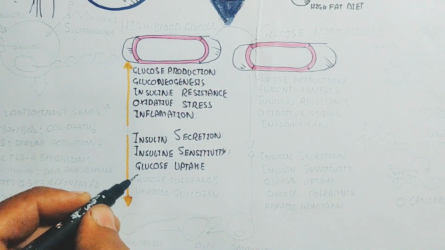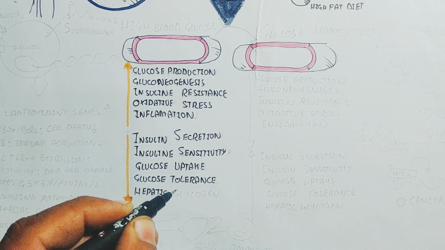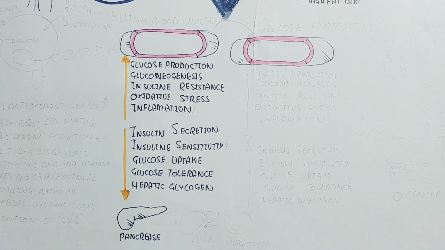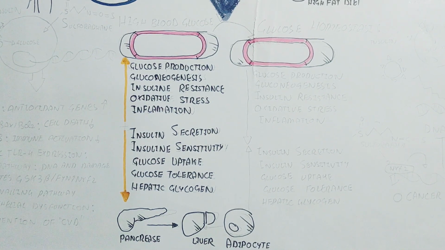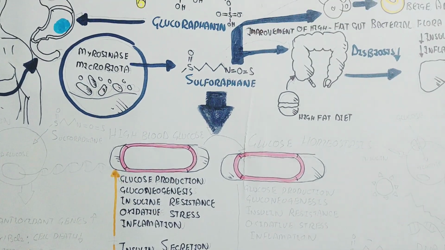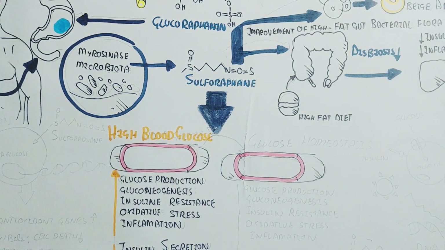It means the liver will not store glucose as glycogen, while glucose uptake decreases. The problem is that adipose tissue will not release glucose to the liver for deposition in the form of glycogen, and the pancreas is also not working properly.